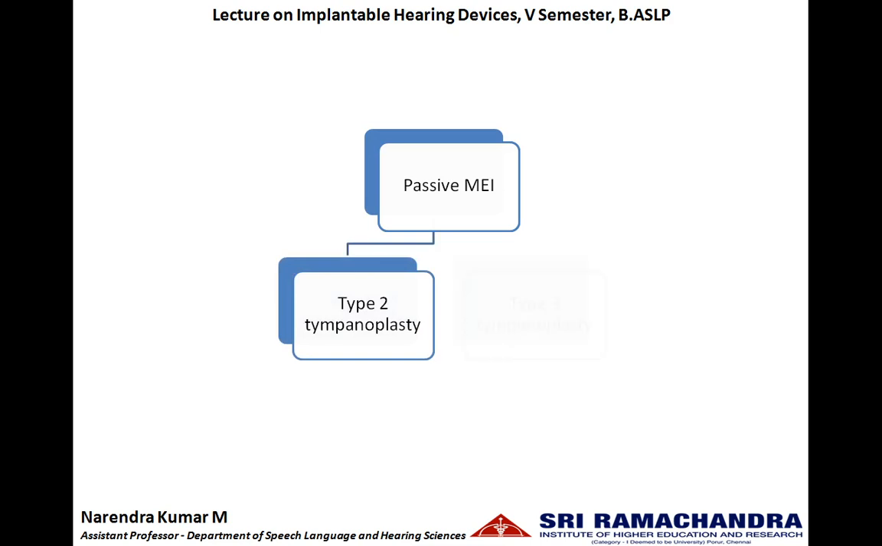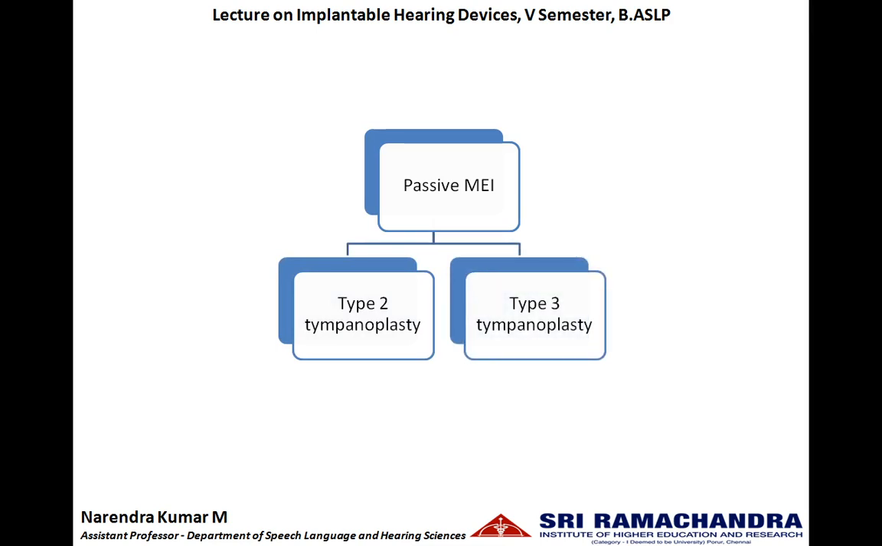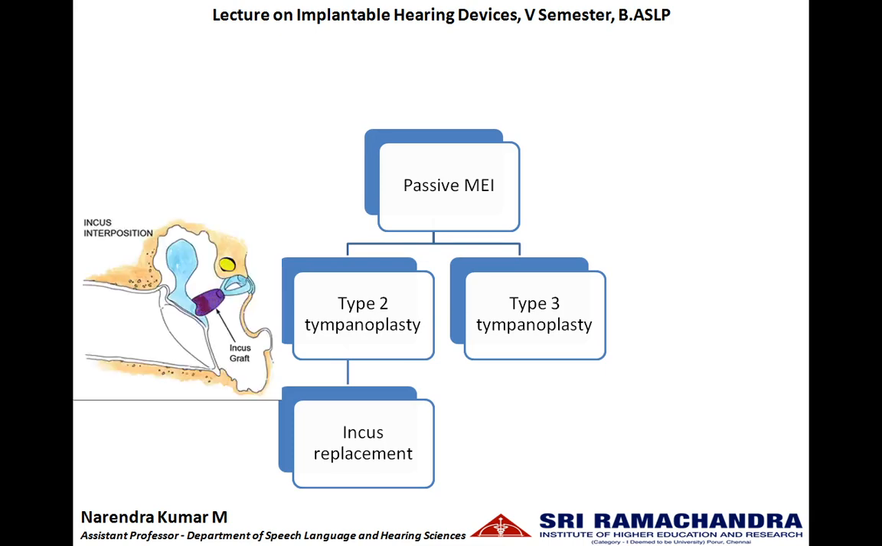In type 2 tympanoplasty and type 3 tympanoplasty, the ossicular chain is being disturbed. In such conditions, whenever there is an incus replacement, it is called type 2 tympanoplasty. There will be a restructuring of the tympanic membrane. Malleus will be intact. The incus will be replaced by an implant. So that is type 2 tympanoplasty.